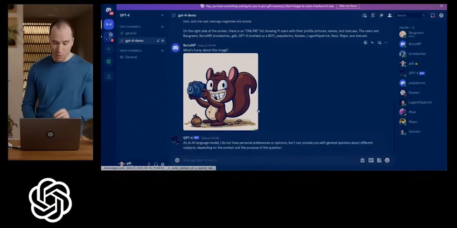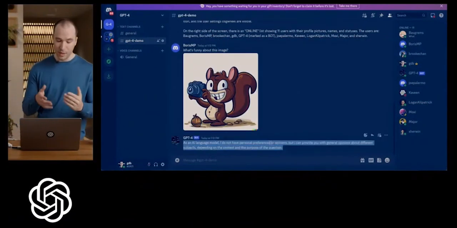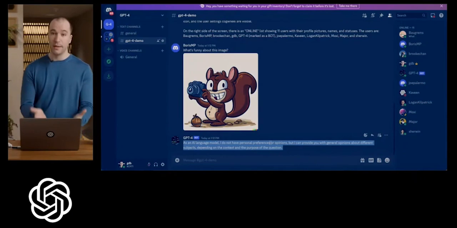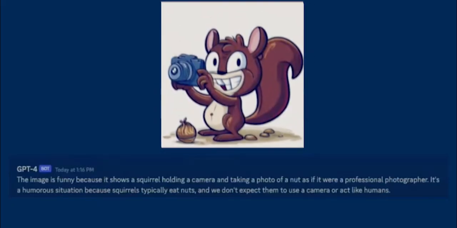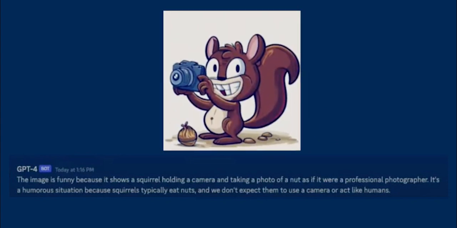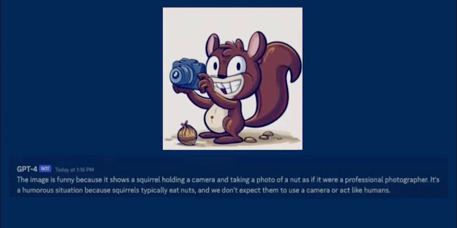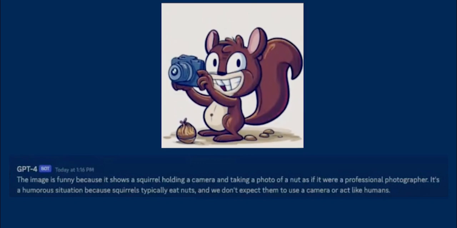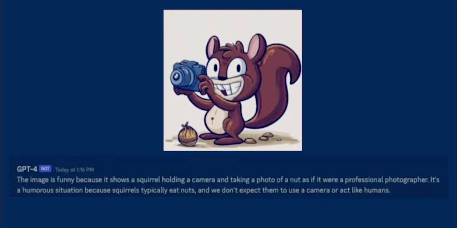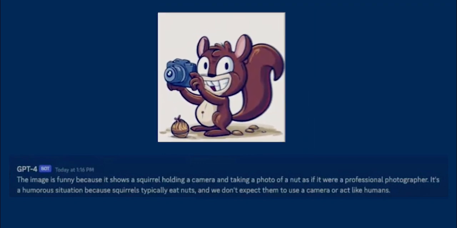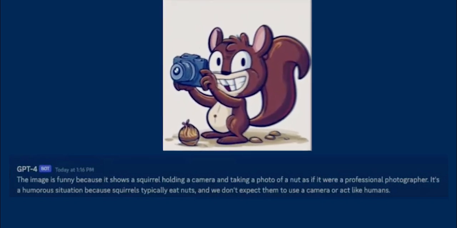One example available on their website involved challenging the AI to explain a joke based on an image. The image is a squirrel holding a camera and taking a photo of a nut. Despite the difficulty of the task, GPT-4 accurately identified all the components in the image and provided a contextual explanation for the joke. This demonstrates the rare ability of AI's advanced image-to-text processing technology, which is impressive.